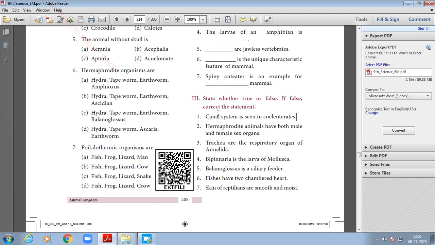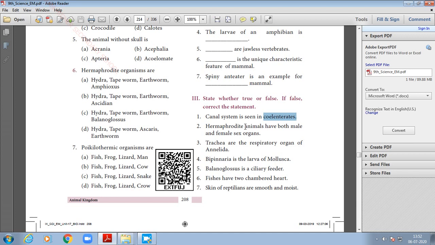Okay, we'll see that. First one, canal system is seen in coelenterate. Here the wrong one is coelenterate, so you have to strike it out, or just underline coelenterates and correct it as porifera. So instead of coelenterates, you have to write porifera, P-O-R-I-F-E-R-A. So the correct statement is canal system is seen in porifera.